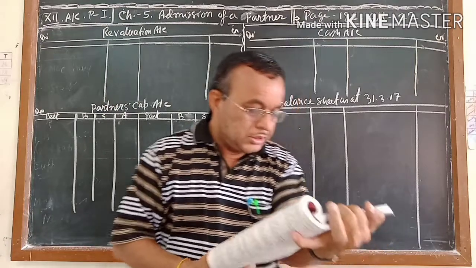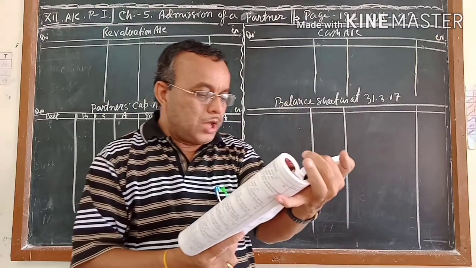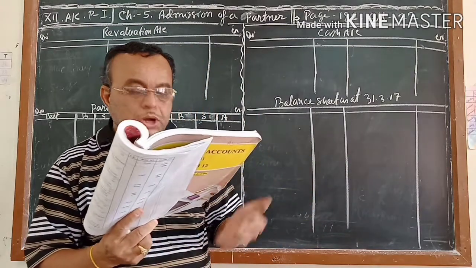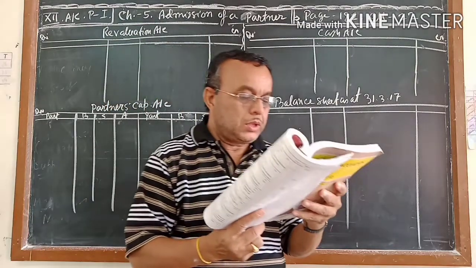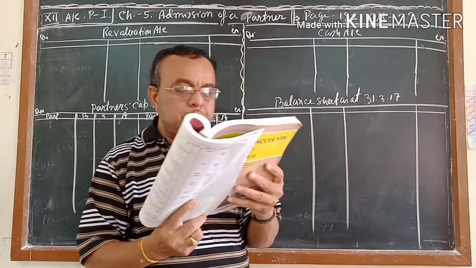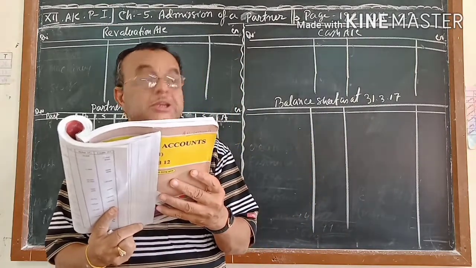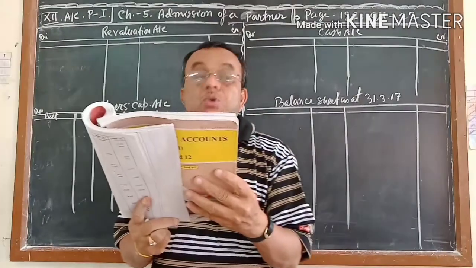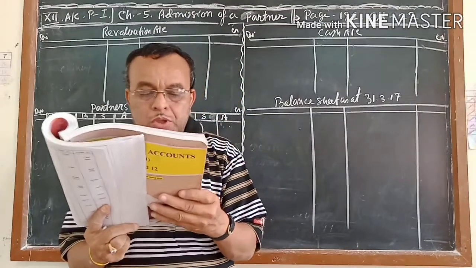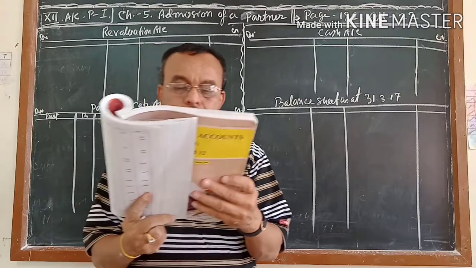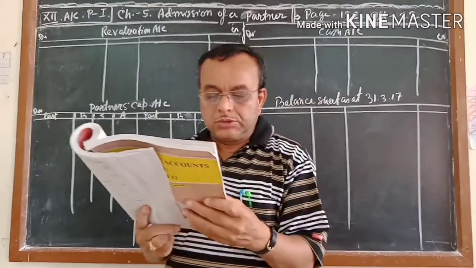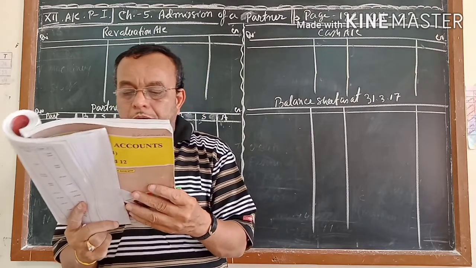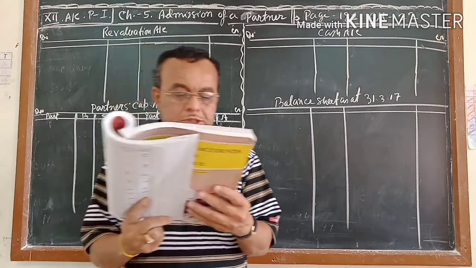Next, the adjustments. They admitted Ayush as a new partner on the following conditions. Number 1, Ayush brought rupees 5 lakh as his capital and rupees 1 lakh as his share of goodwill in cash. Number 2, value of land and building is to be increased by 80,000. Number 3, value of machinery is to be reduced to 1,60,000.